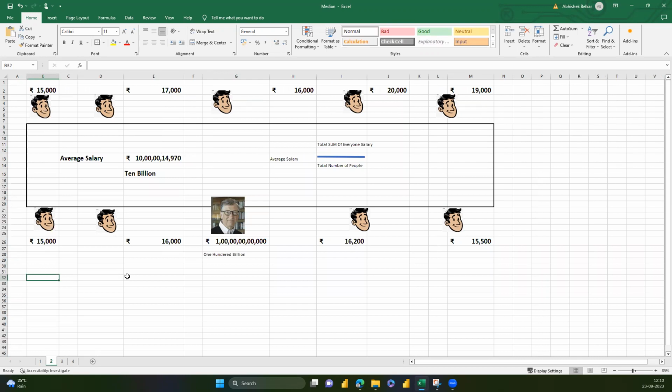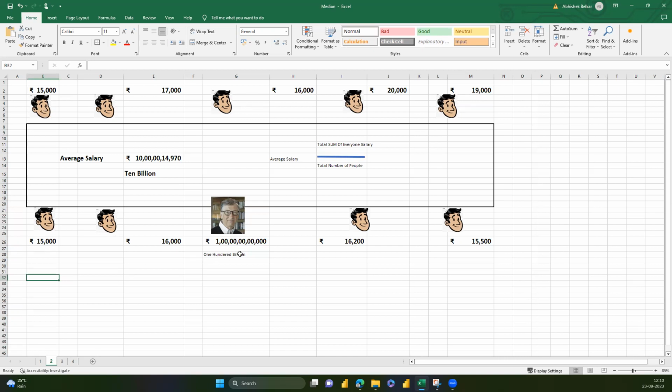If I now calculate the average salary of this entire table, it is now 10 billion, which is not representing the population of 9 out of 10 people. 9 out of 10 people are actually making between 15 to 20,000 rupees of salary.